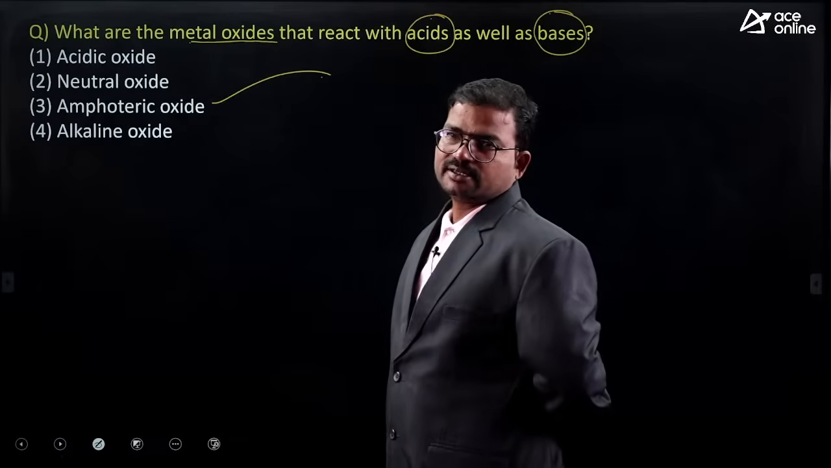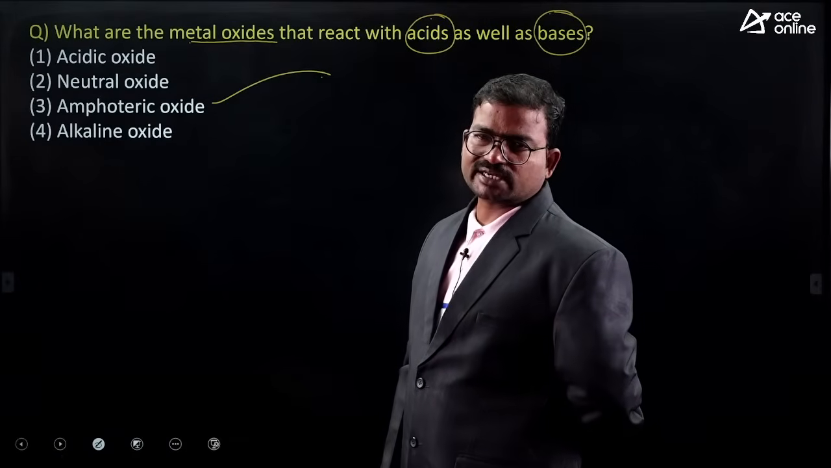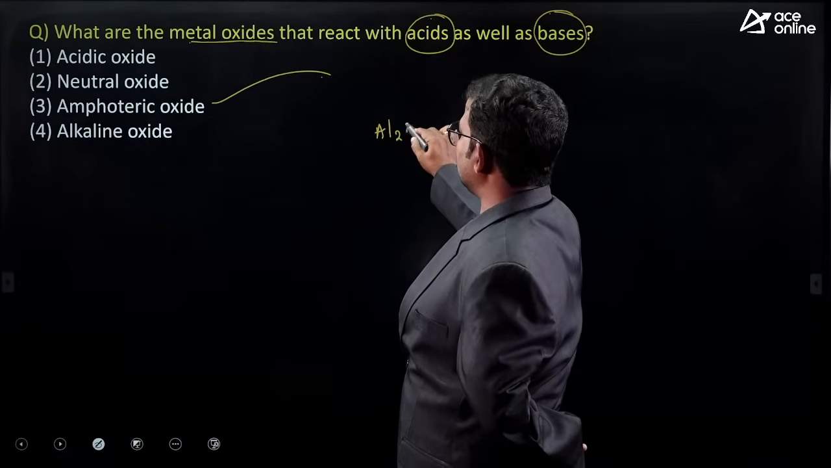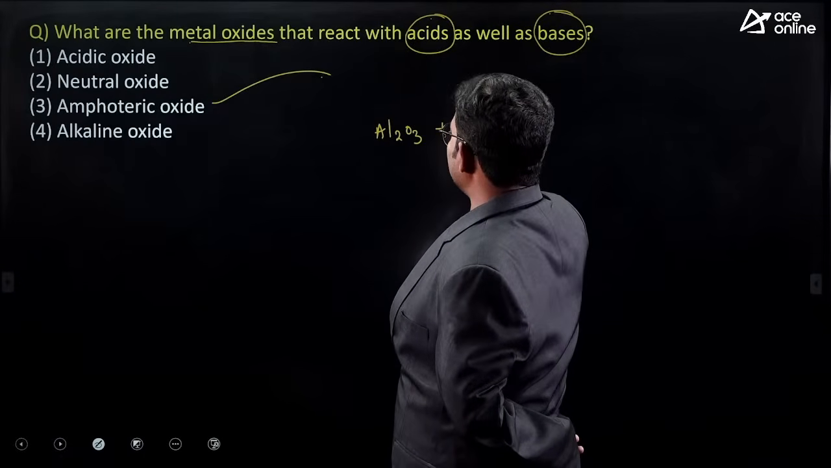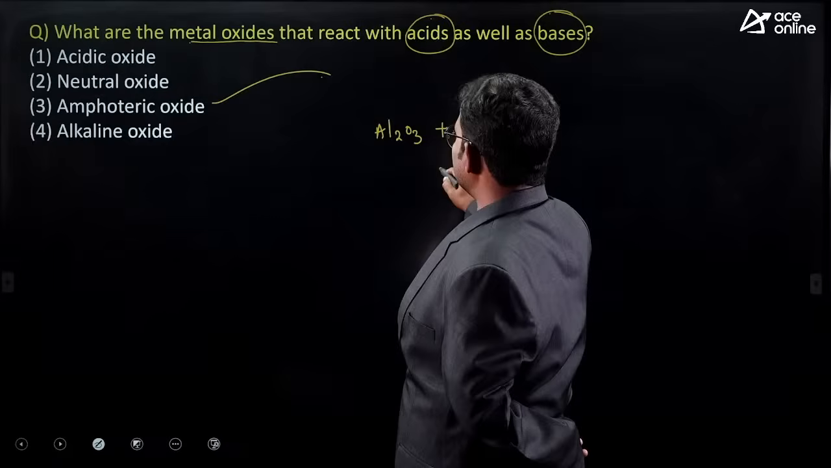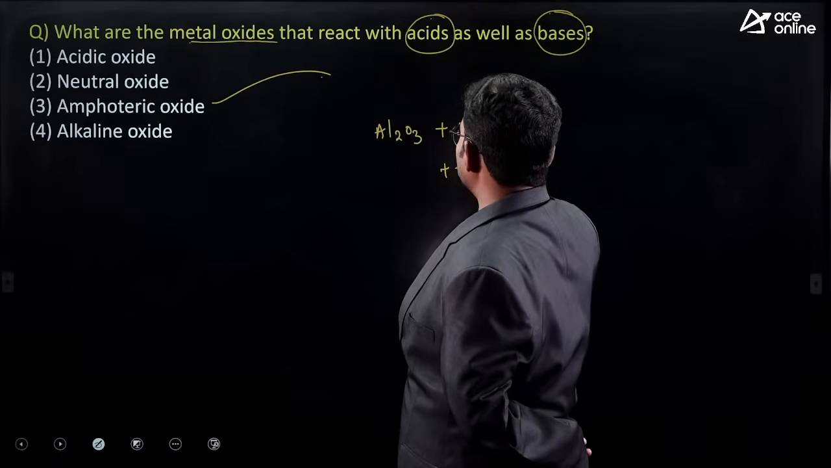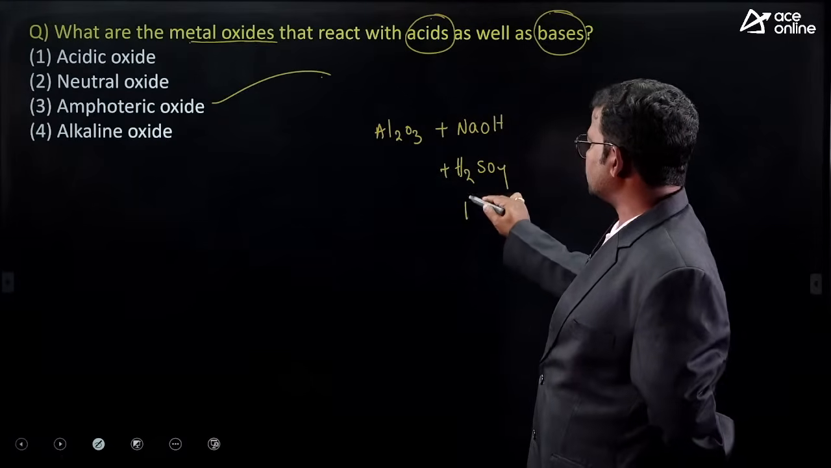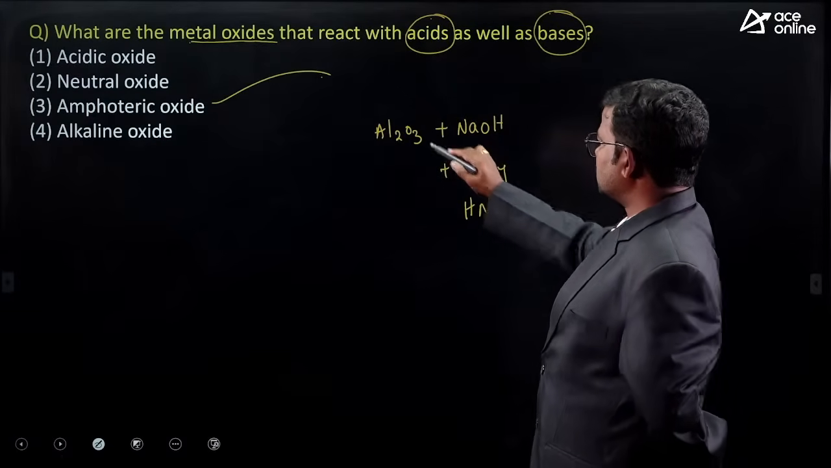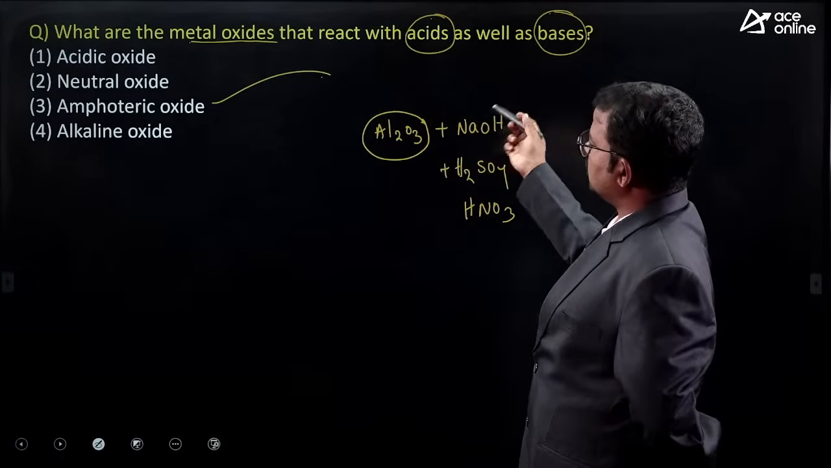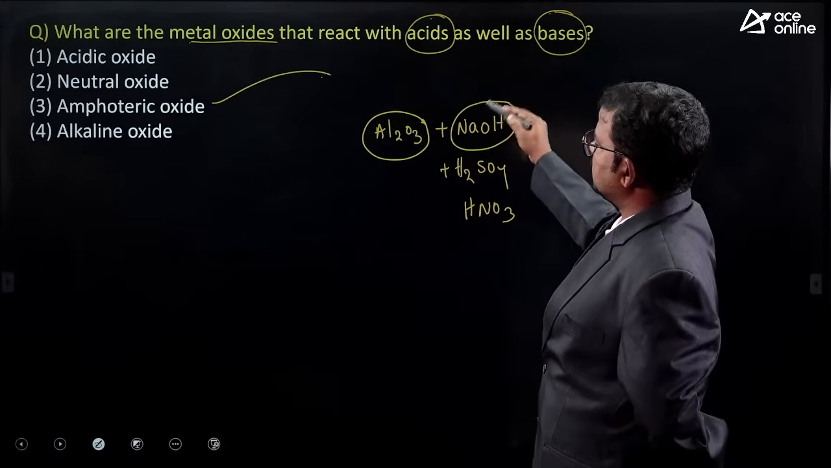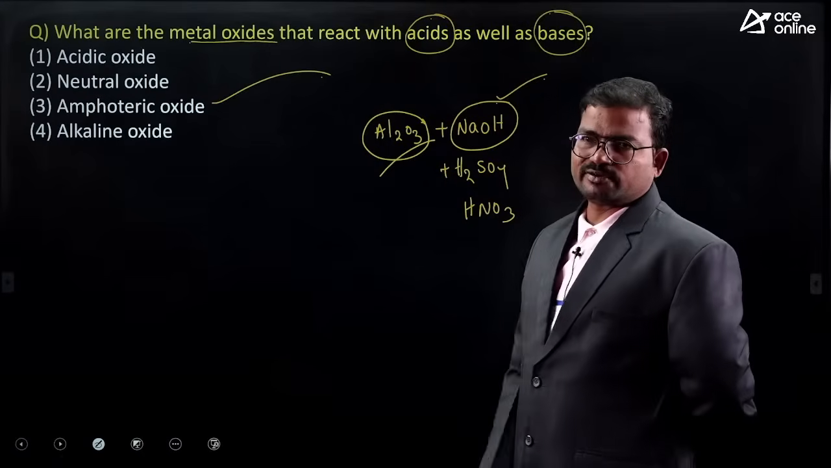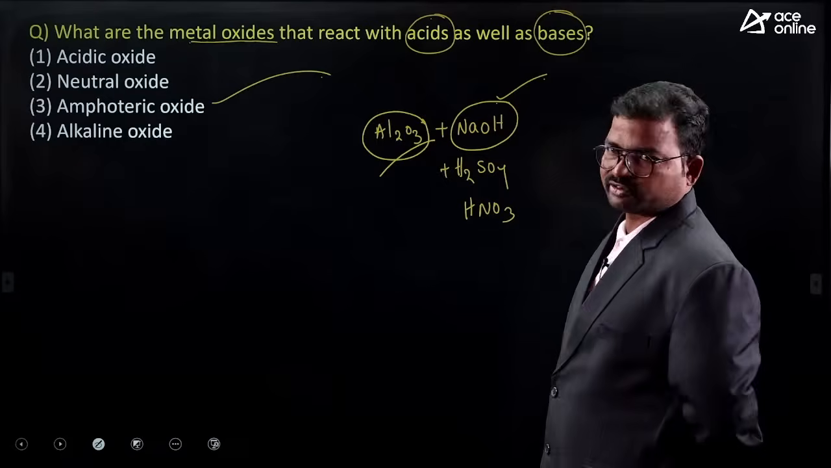What is the specialty of an amphoteric oxide? It can react. For example, aluminum oxide can react with a base, NaOH. It can also react with an acid: HCl, H2SO4, HNO3. So it can react with both acids and bases. This type of chemical compound is treated as an amphoteric oxide.